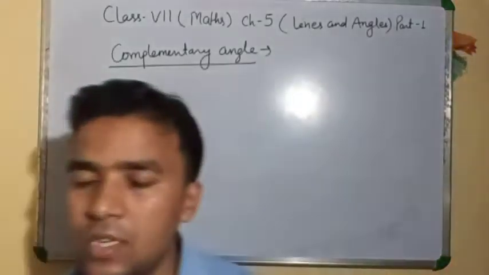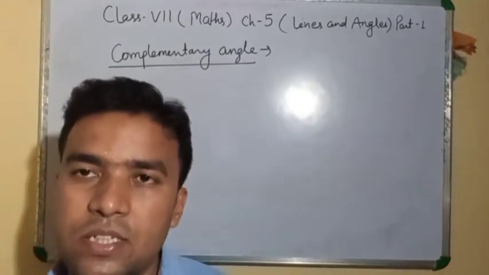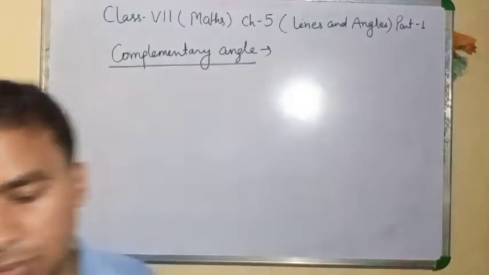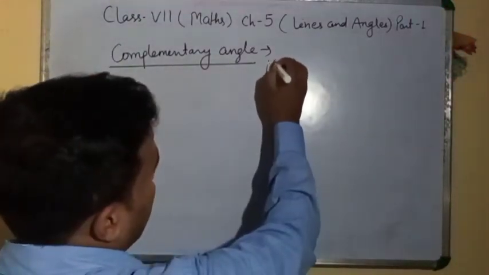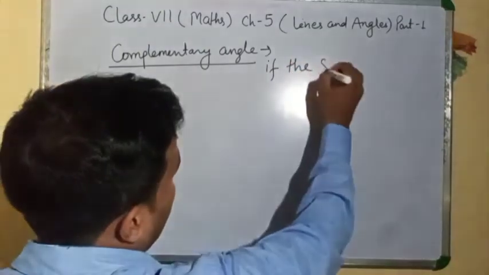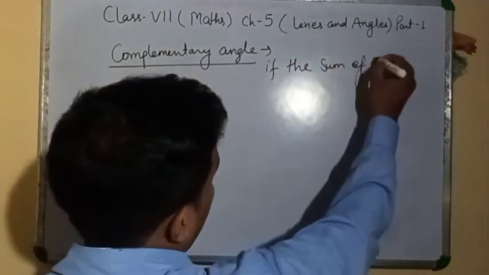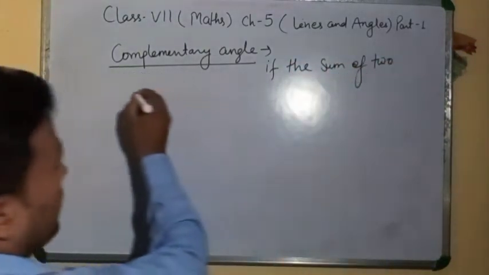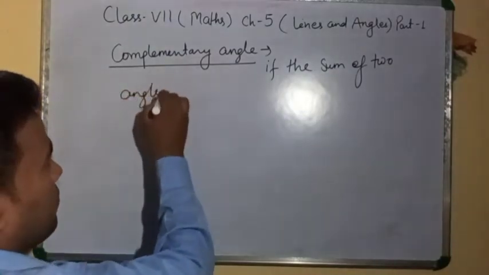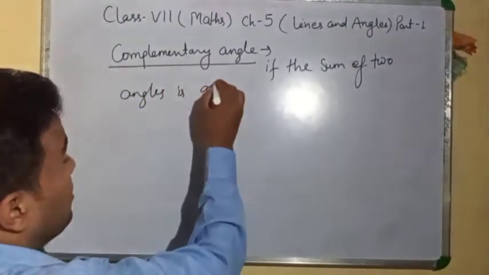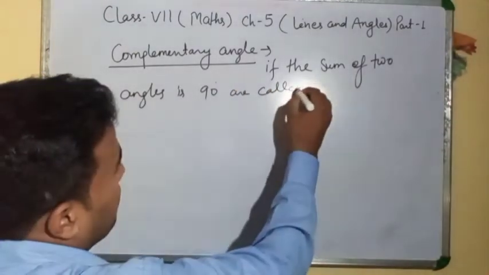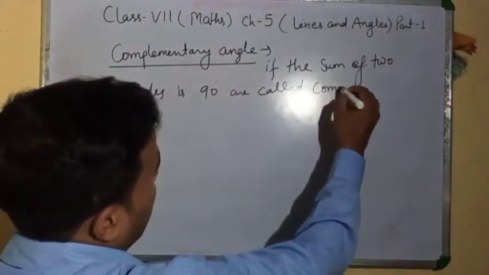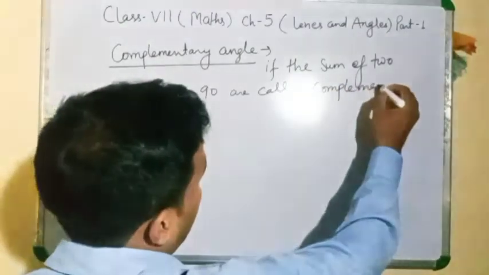We can write: if the sum of two angles is 90 degree, they are called complementary angles.